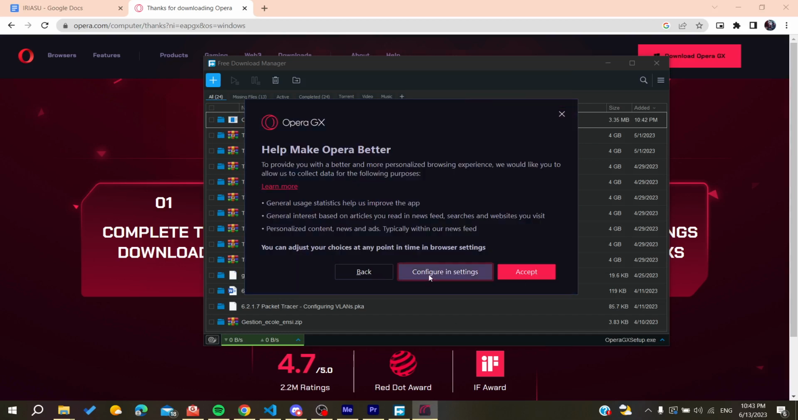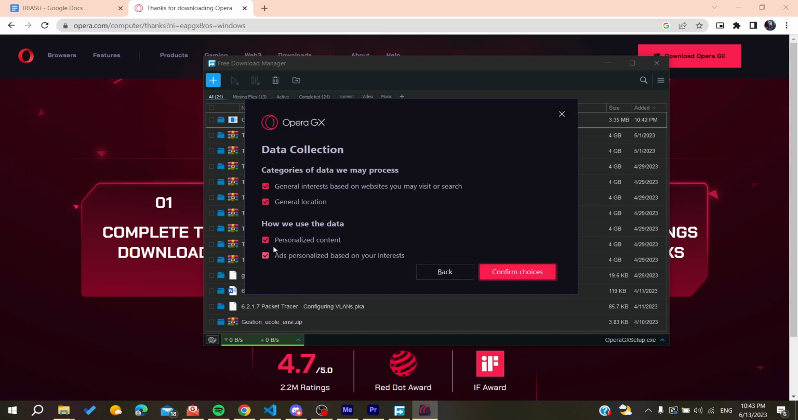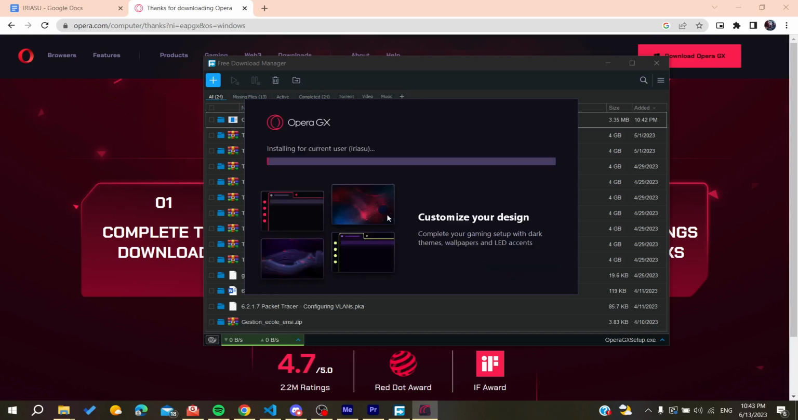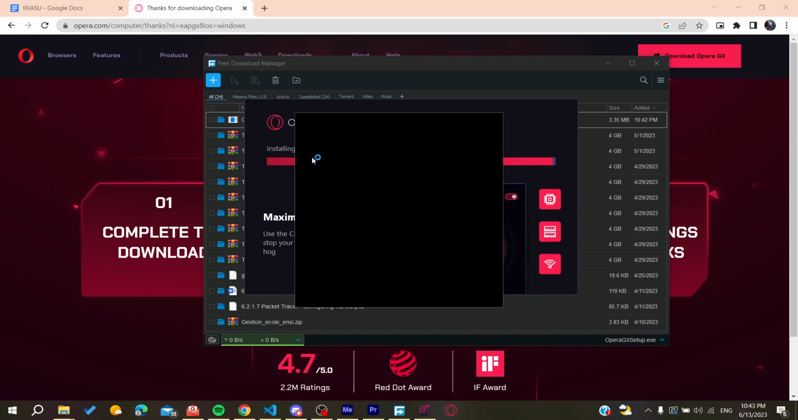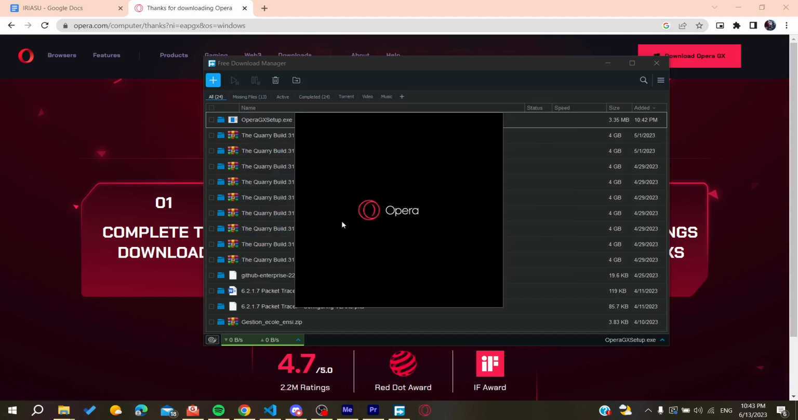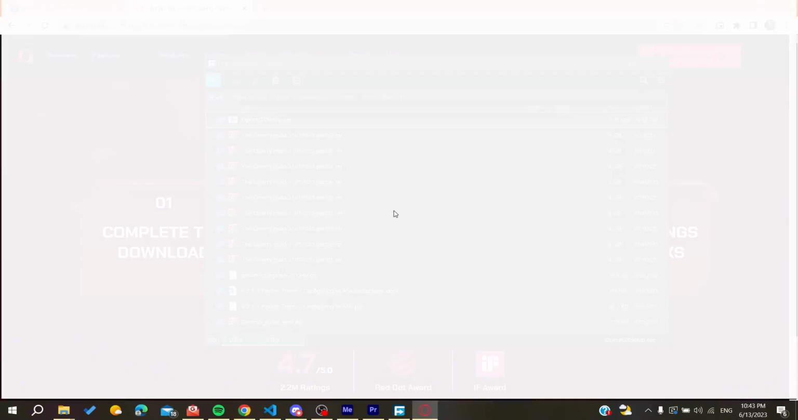So basically you can either configure the settings or the categories of data that you will need to process, etc. And then you will need just to confirm the choices. We click on confirm choices, and then we will have our Opera GX that will start installing on our PC. So basically all we need now is to wait for the installing to finish, and then it will open automatically as you are seeing.